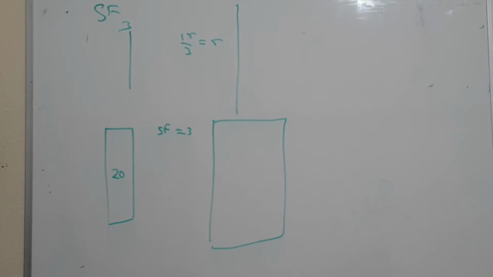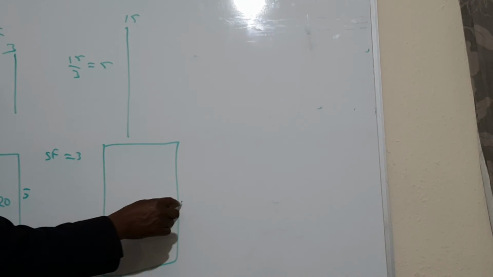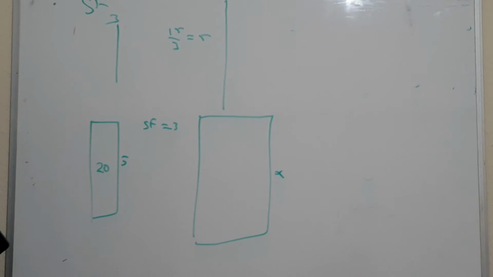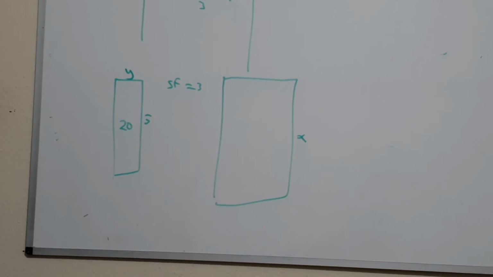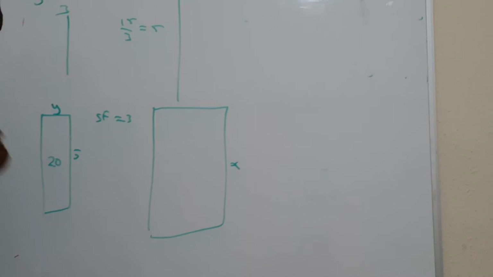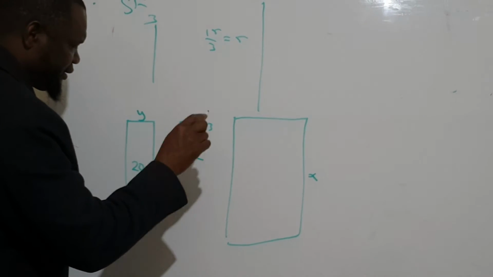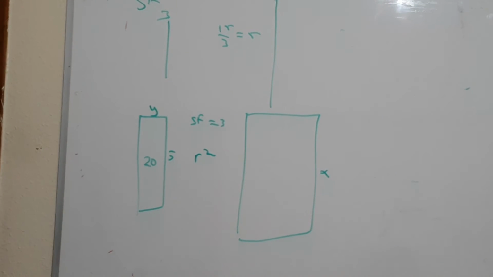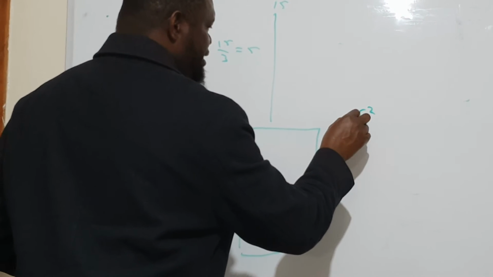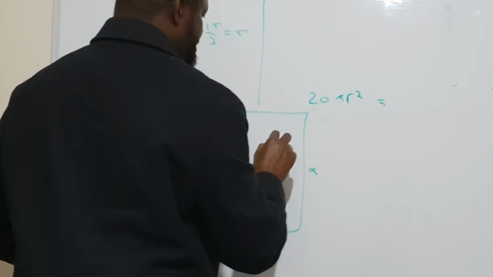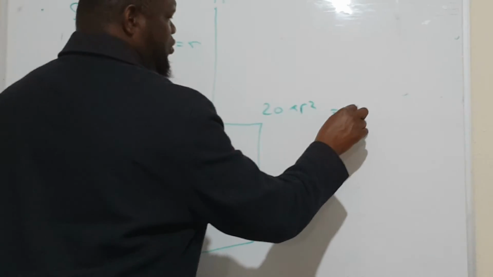That's a problem. Now, if this was, let's say, 5, we don't know this. Would that be squared? Yes. Okay? Now, remember, since it's 2 dimensions, then it's going to be scale factor squared. Because it's 2 dimensions, that means the scale factor squared times 20 is equal to the area of this. Okay? The area y.